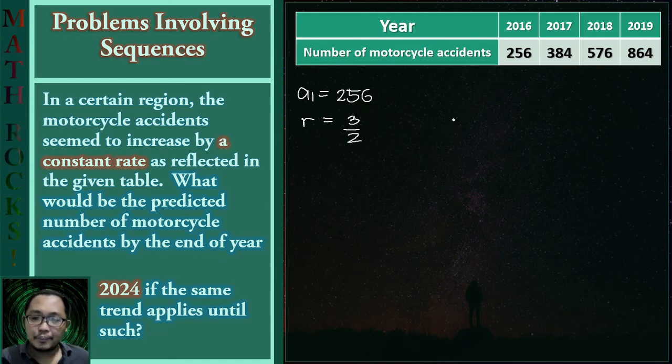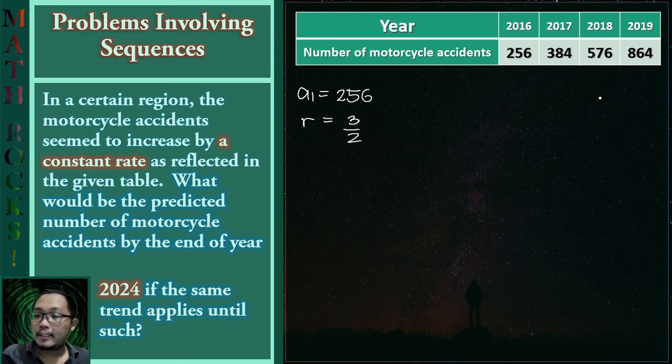Since the question only asks for the number of accidents by the end of year 2024, there's no need to add all these accidents or numbers. So we only need to know what is the exact term for the year 2024.